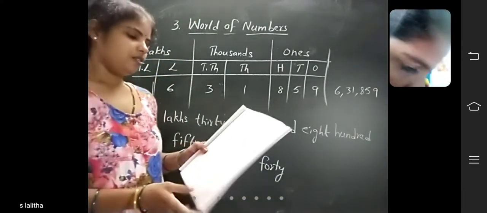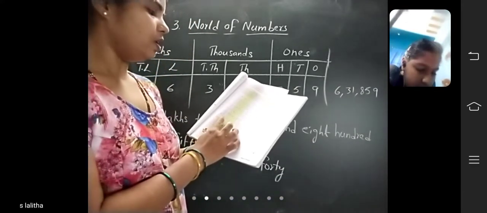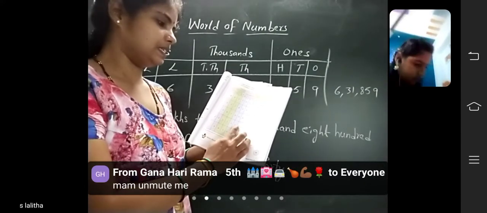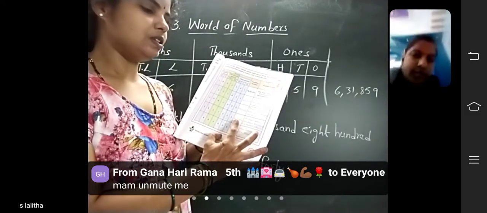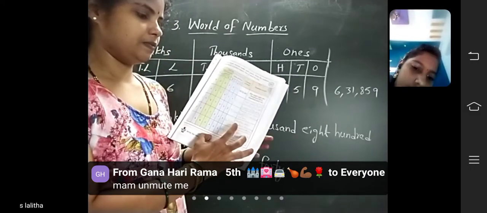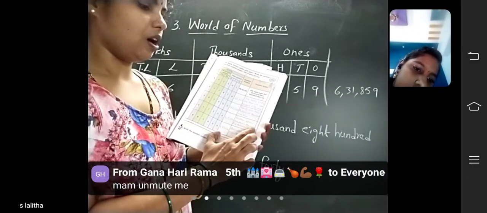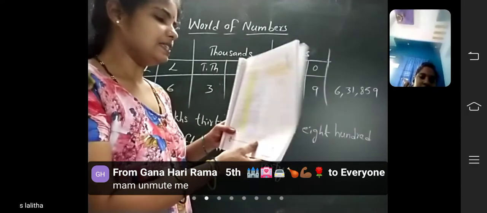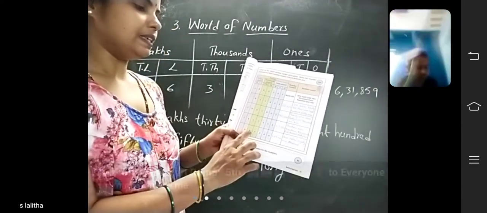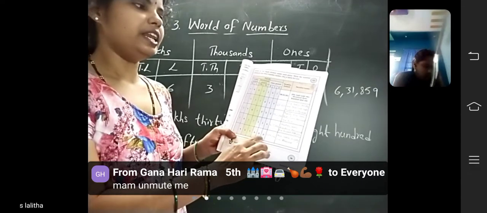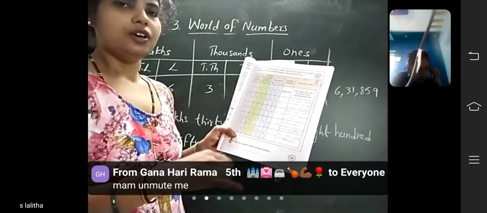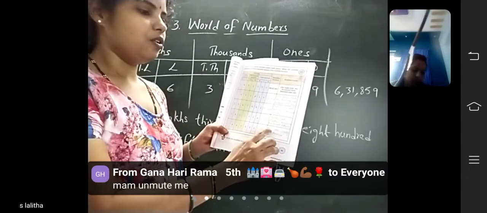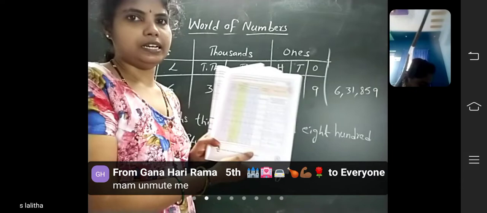Next. Read this number: 14 lakhs 17,556. Okay. Next, last number: 4 lakhs 89,000. There is no ones period, all are zeros only. So how can you read it? 4 lakhs 89,000. Okay, children?